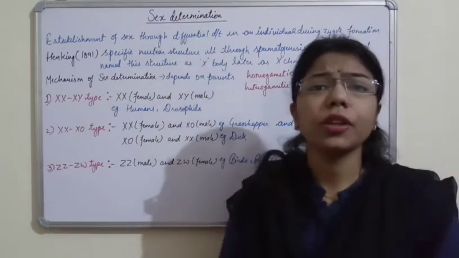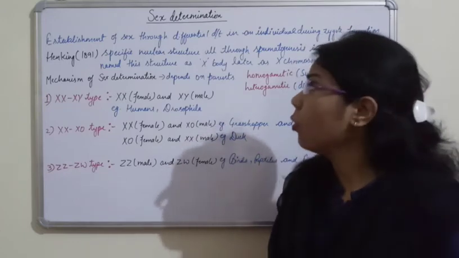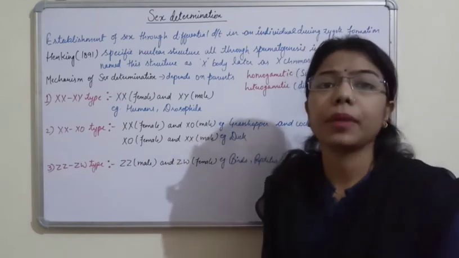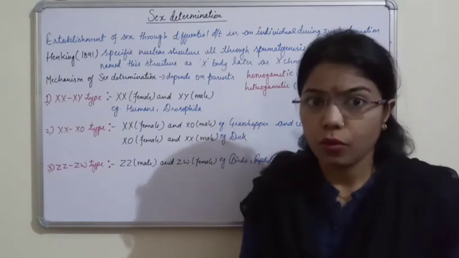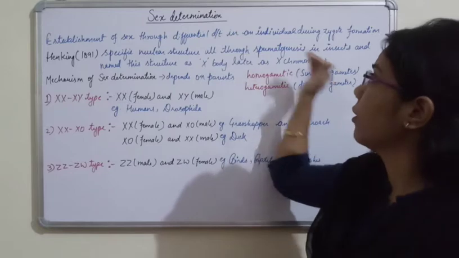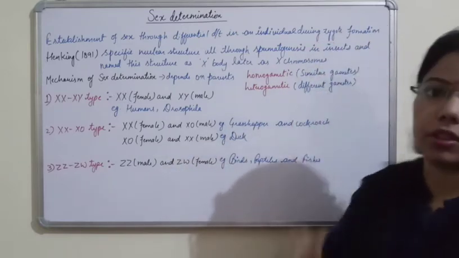So what do you mean by sex determination? It means how we can determine the sex or the gender of the baby or the subsequent generation. So, what will be the definition? Establishment of sex through differential development in an individual during zygote formation.